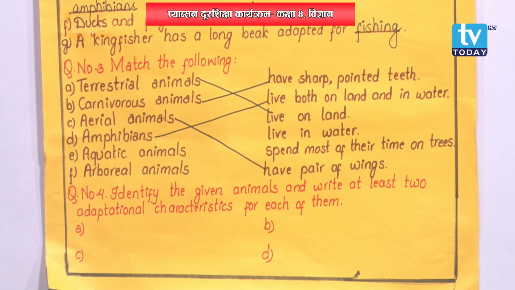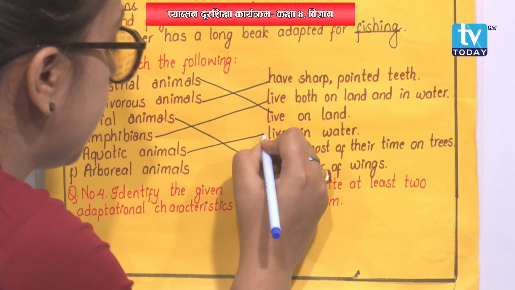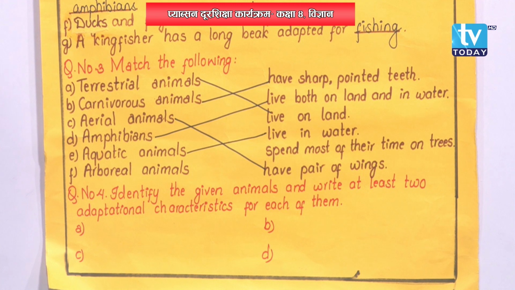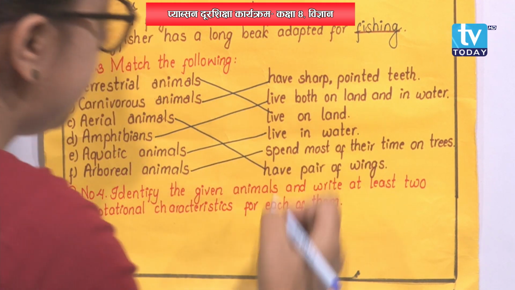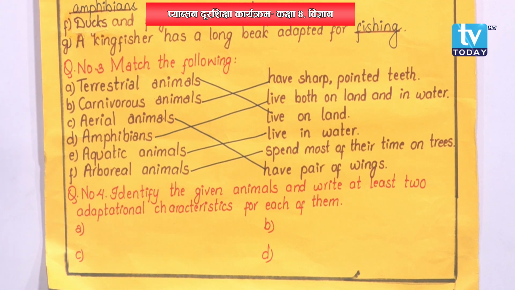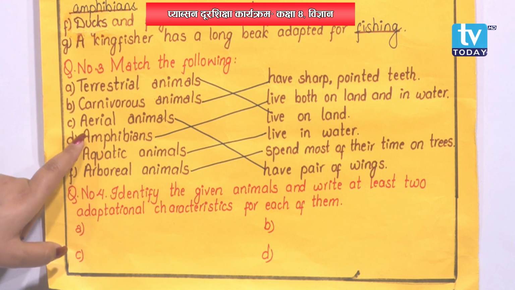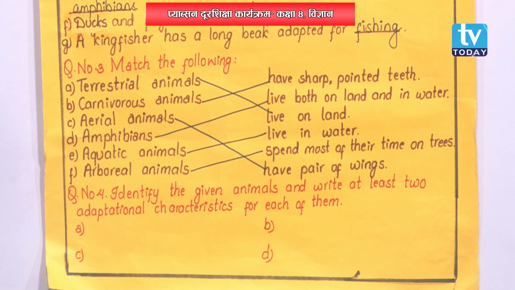Then aquatic animals, very easy. They live in water only. Arboreal animals, the last option, that is spend most of their time on trees. Well, here are different types of animals given: terrestrial, carnivorous, aerial, amphibians, aquatic and arboreal, along with their features.